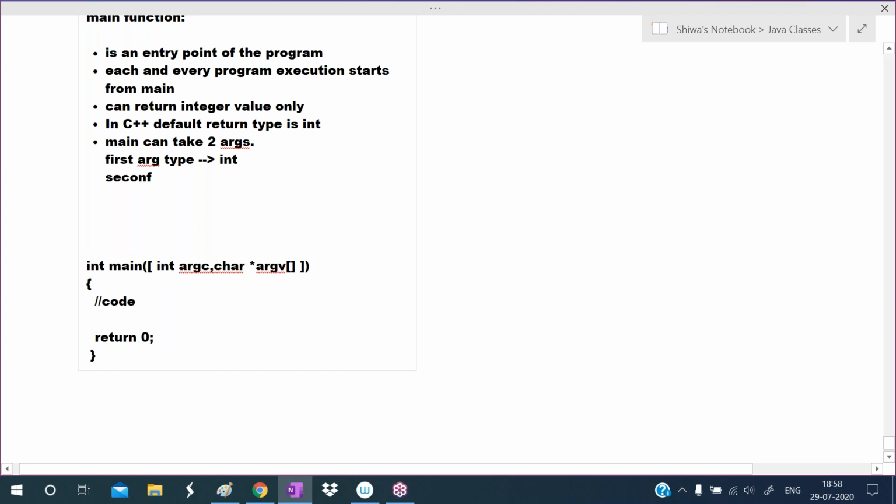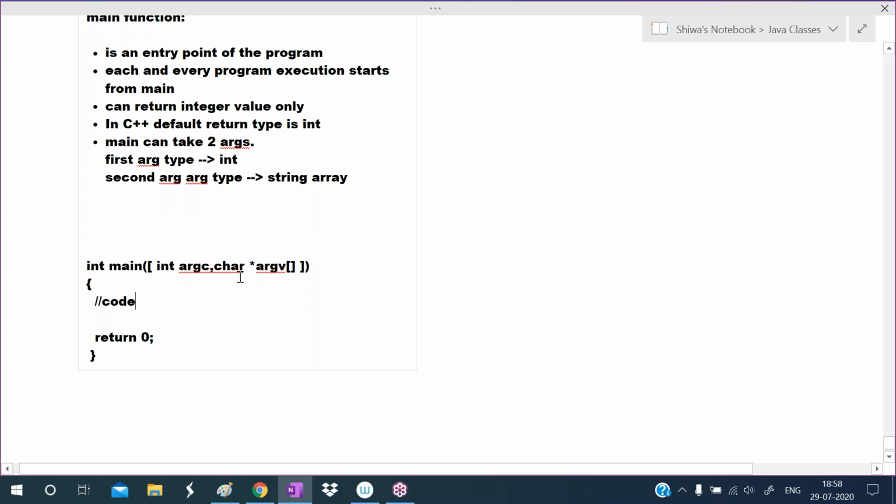So what is the second argument here? The second argument type is a string array. A string array can hold some set of string elements. Here we are passing the number of elements, and here we are passing those elements, the argument values. So writing this is optional. To indicate optional, I am using these braces here.